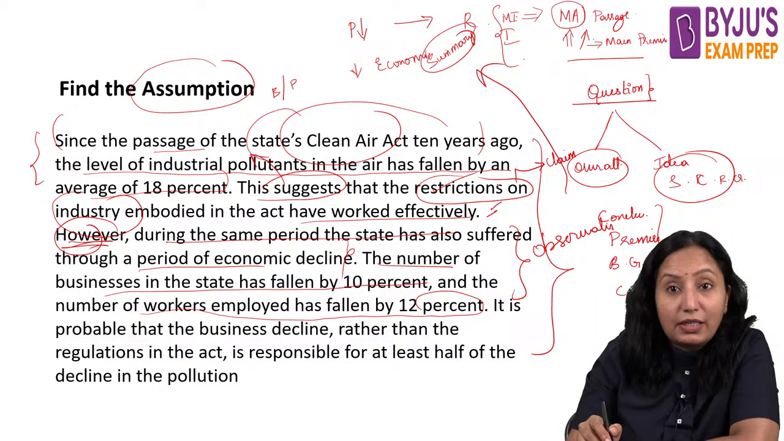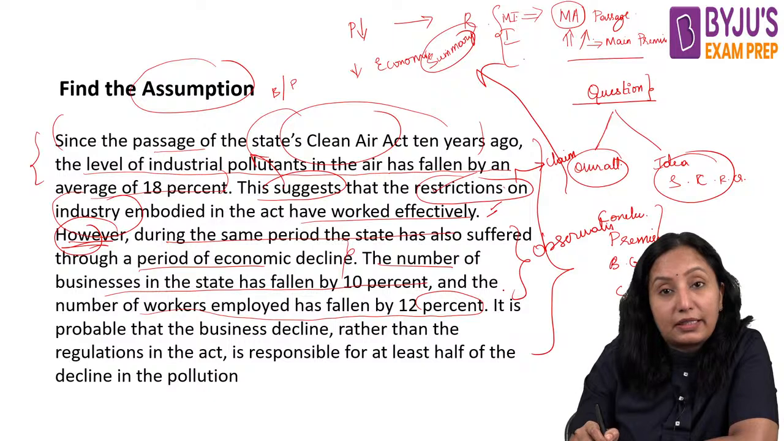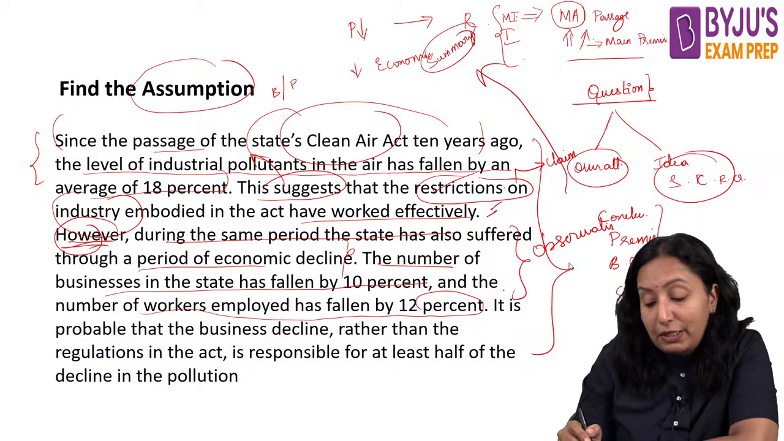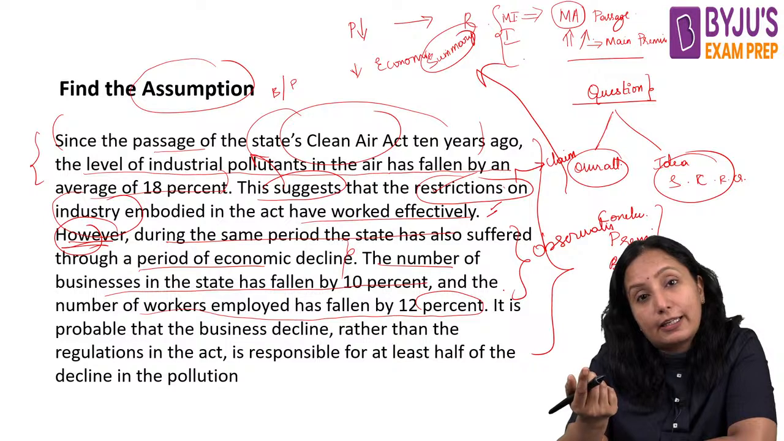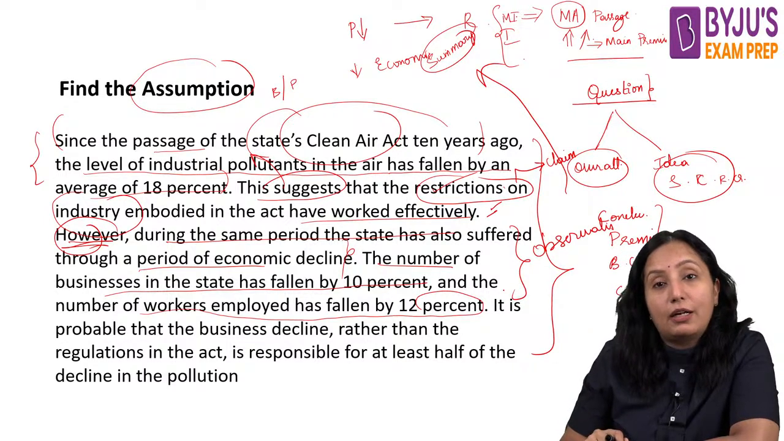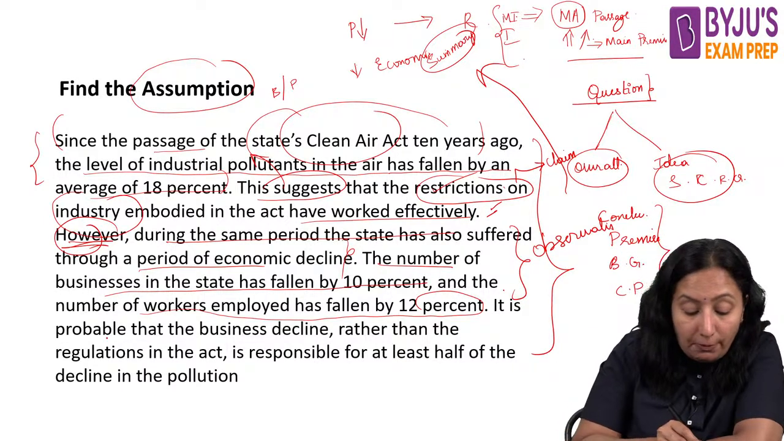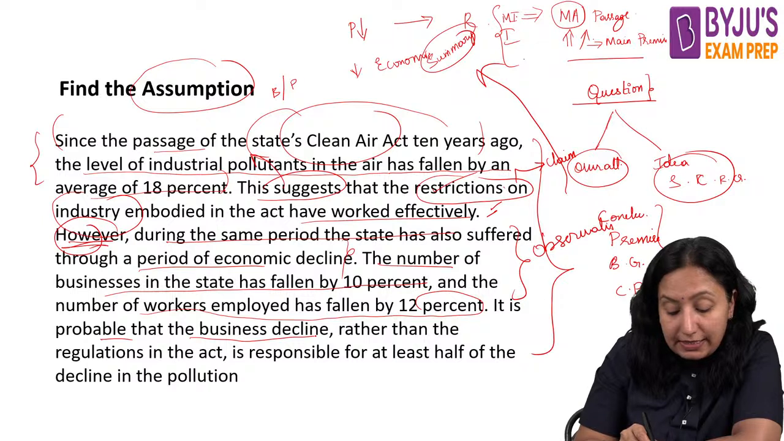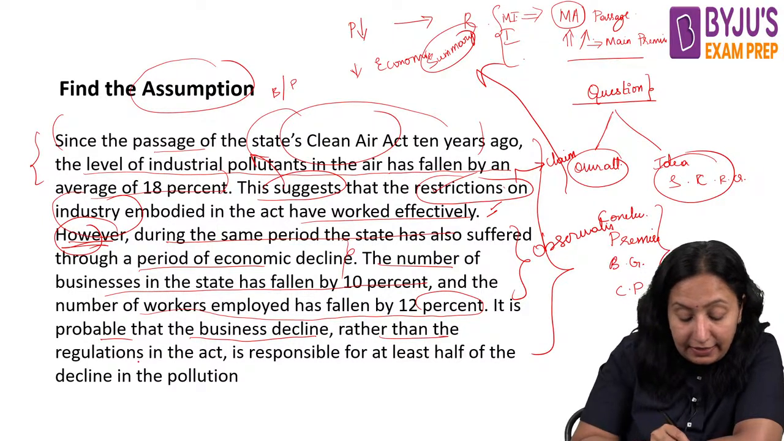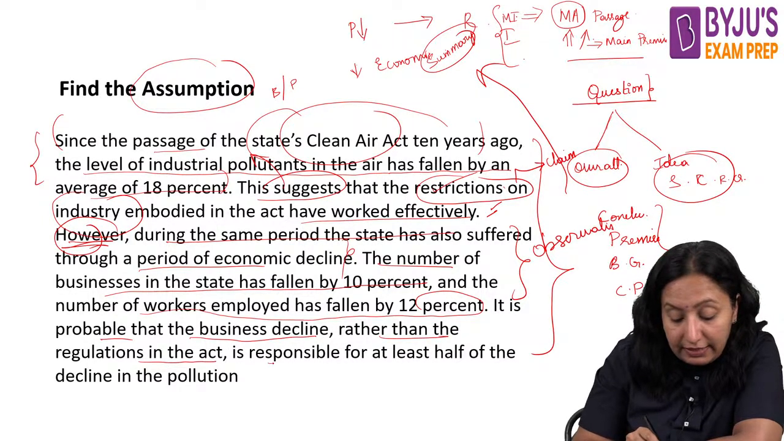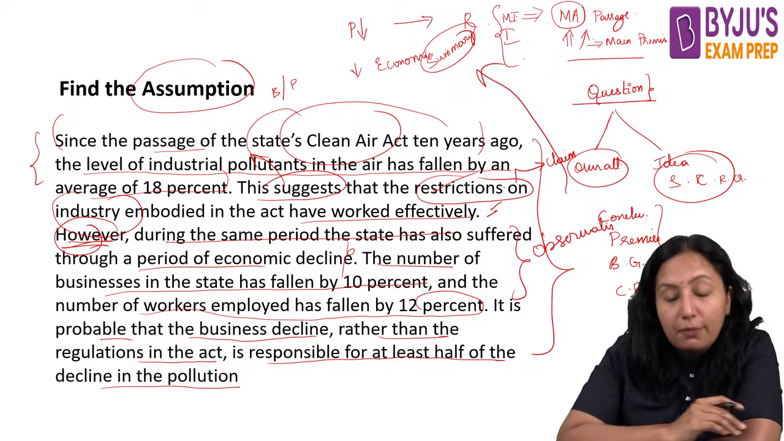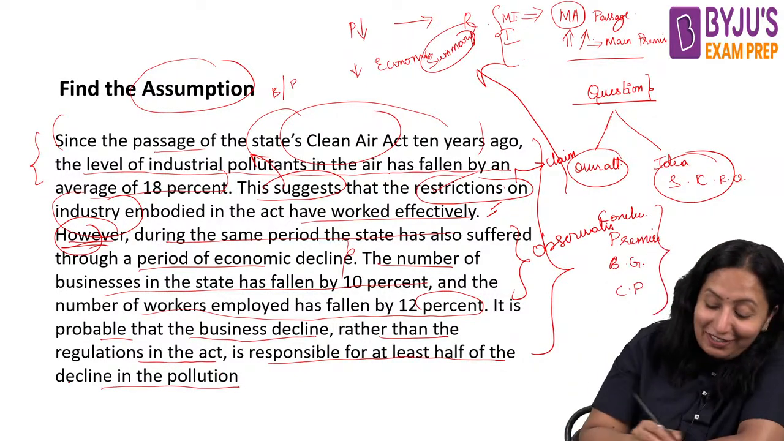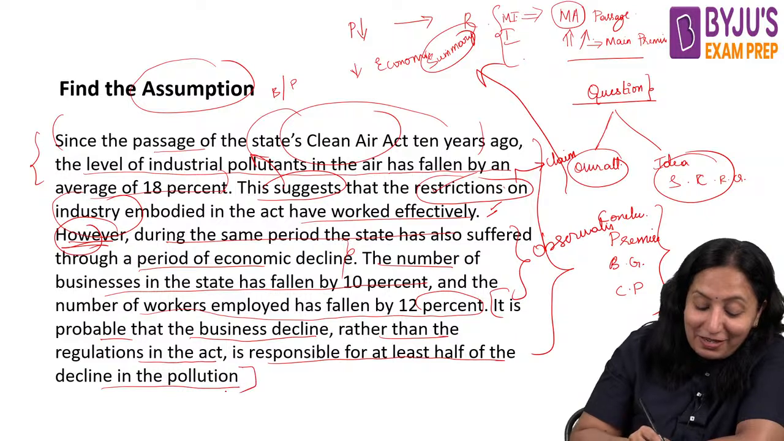Okay, so we have a kind of claim here, but the rest of it post that will be your observation, which is again our, what can I say, our background. It is probable that the businesses' decline, rather than the regulation in the act, is responsible for at least half of the decline in the pollution. Now they are giving us the claim.